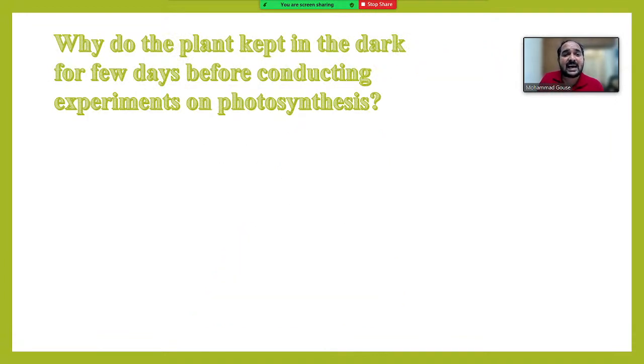Why is the plant kept in the dark for a few days before conducting an experiment on photosynthesis? Before conducting experiments on photosynthesis, generally we keep the plant in the dark for 2 to 3 days at least. Why? Sai Pavan, Sri Pavan, right answer. Rahman Basha, right answer. Prasanna Kumar Reddy, Yama, Buddu Pavan, Kanakalakshmi, right.